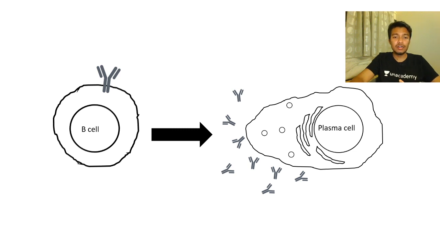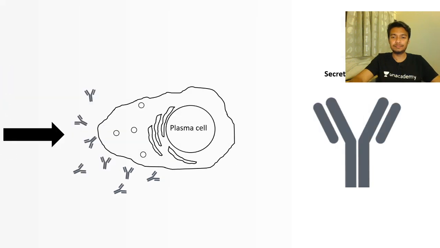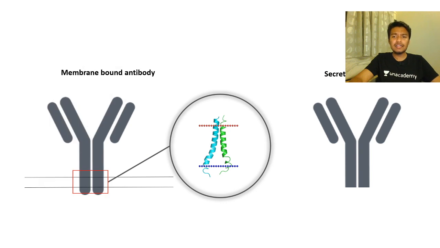Just like you are a very different person in your 20s than as a teenager, a plasma cell is, let's say, a B cell in its 20s. So a plasma cell is a differentiated version of the B cell. Now, the secretory antibodies don't have the transmembrane domain or the sequence coding for the transmembrane domain.